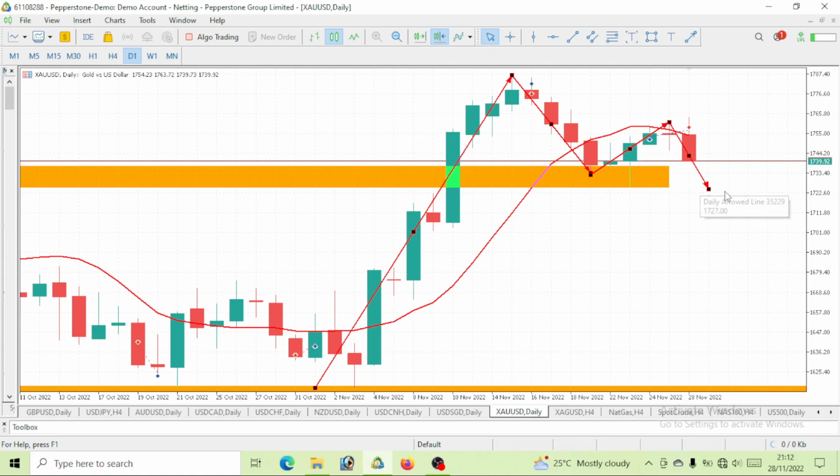And also I want you to have it in mind that this gold, you all know how to trade this gold. You all know that there's this correlation between gold and our index, which is our USD index or DXY. When there is a bullish move on our DXY or USD index, we tend to see a bearish move on our gold.